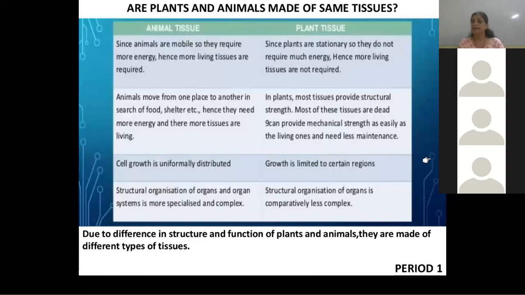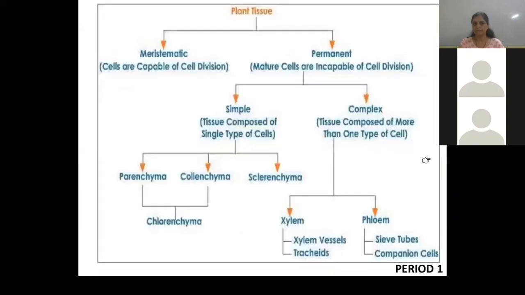Their characteristics are different. Now, what about plant tissue? In plant tissue, there are two main types of tissue, that is meristematic tissue and permanent tissue.